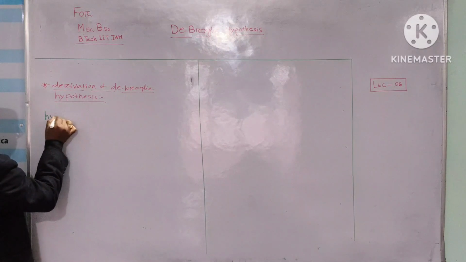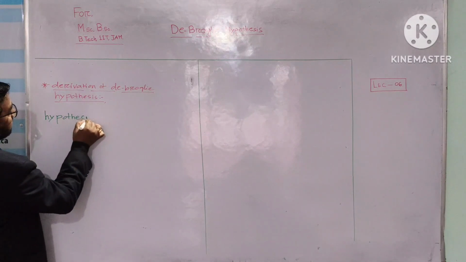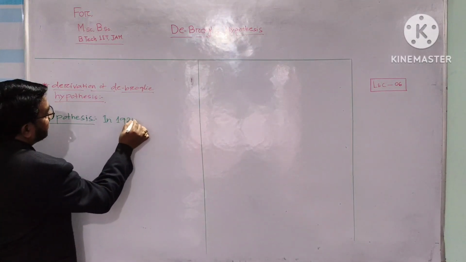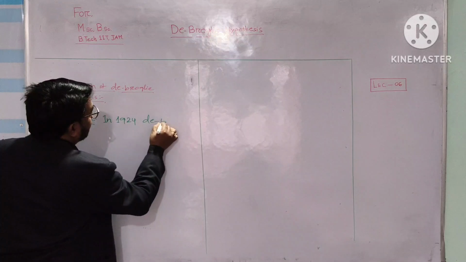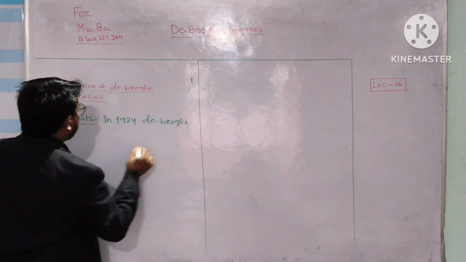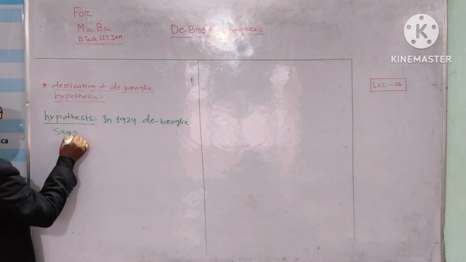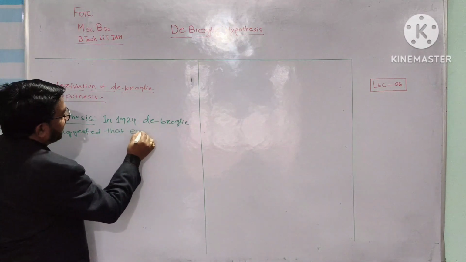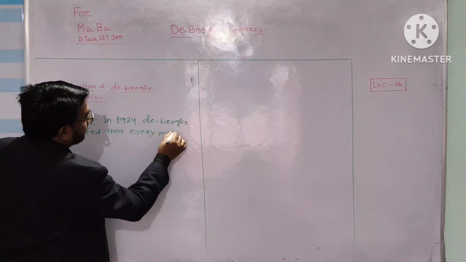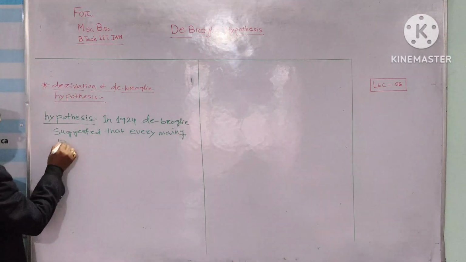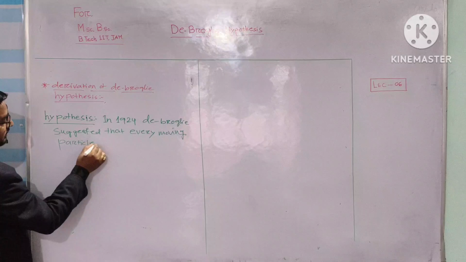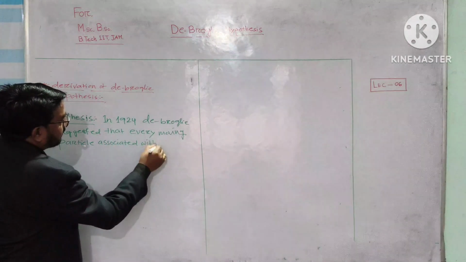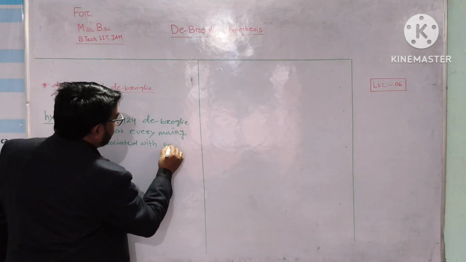De Broglie hypothesis. In 1924, de Broglie suggested that every moving particle is associated with a wave.